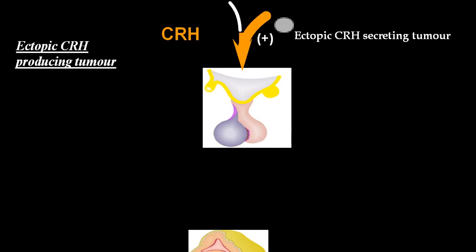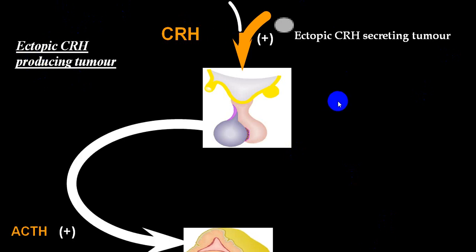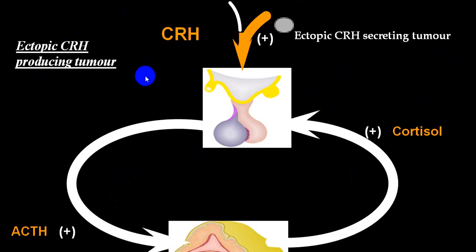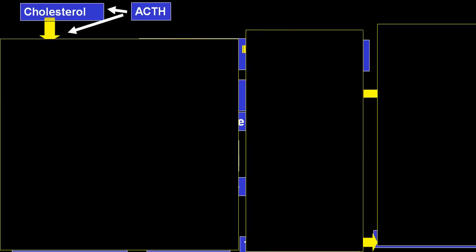But when it is an ectopic CRH secreting tumor, say from the hypothalamus, CRH level will be elevated, ACTH level will be elevated, and you will have an elevated level of cortisol also. So if CRH, ACTH and cortisol levels are elevated, it directly tells you that it is a hypothalamic producing tumor or ectopic CRH producing tumor.